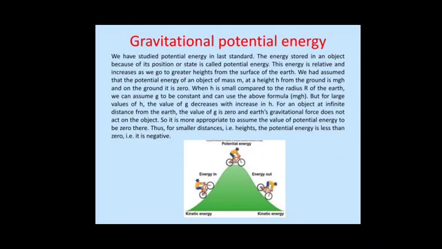Gravitational potential energy. The energy stored in an object because of its position or state is called potential energy. This energy is relative and increases as we go to greater heights from the surface of the earth. The value of g, that is acceleration due to gravity, decreases with increase in height. For an object at infinite distance from the earth, the value of g is 0 and earth's gravitational force does not act on the object. So it is more appropriate to assume the potential energy to be 0 over there.